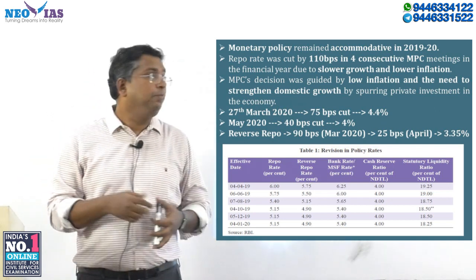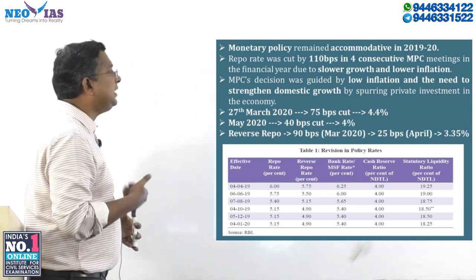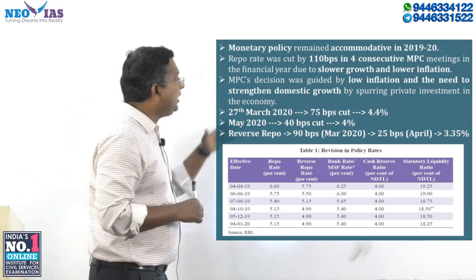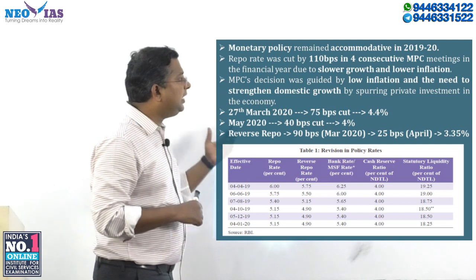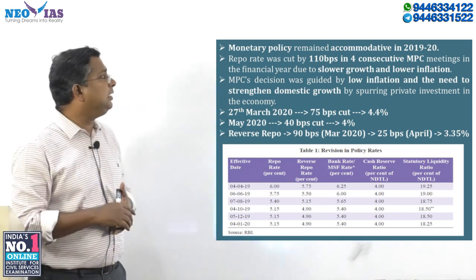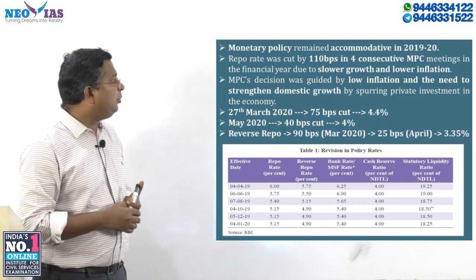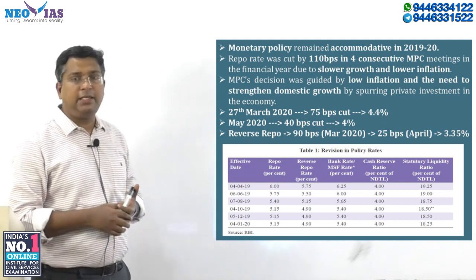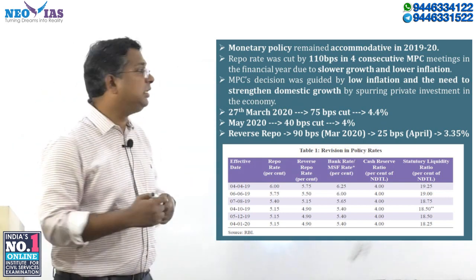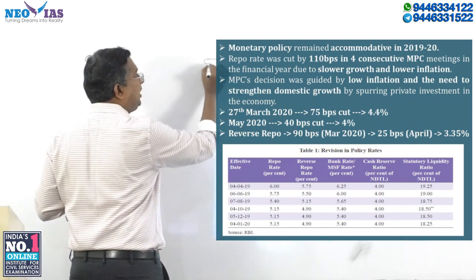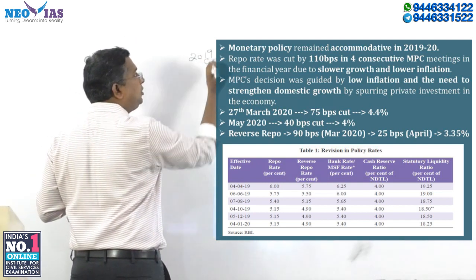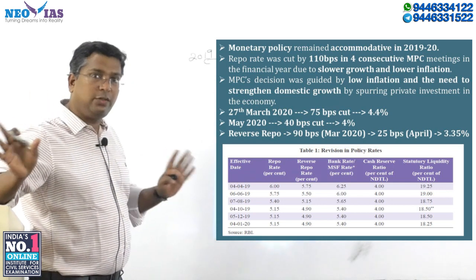The survey says that in the year 2019 there has been a repo rate cut of 110 basis points. I'm talking about the year 2019 only; the economic survey is silent on the year 2020, so you need to know that also.